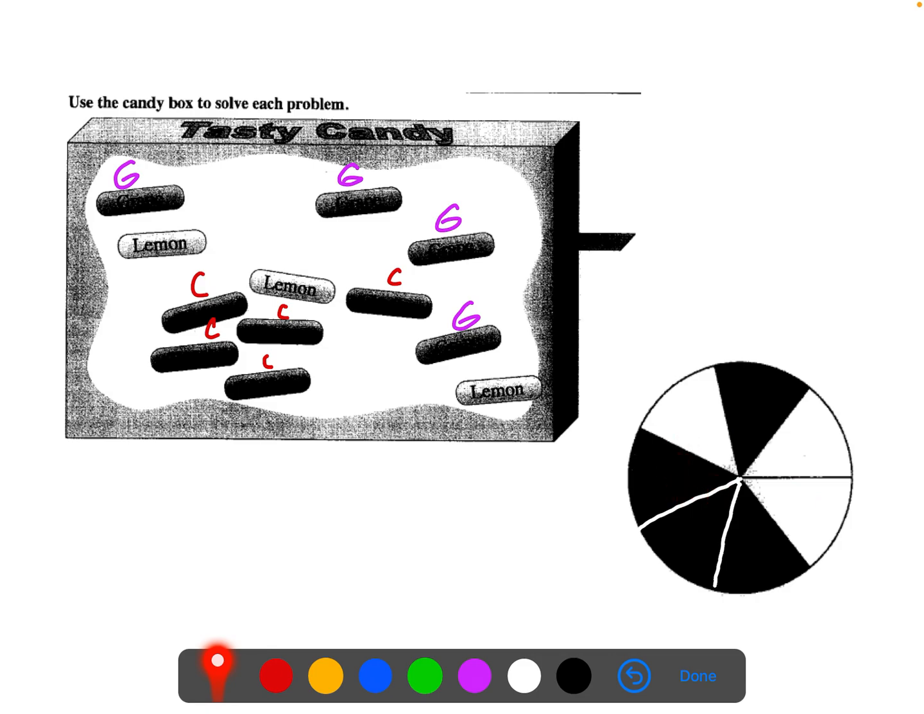There is 1 black section, and there are 3 gray sections. So this is gray, gray, and gray. And then, of course, 3 white sections. All right, so use those colors, identify those colors on your handout. So just draw and label it, please, so that you can, again, have the correct information as you move forward.